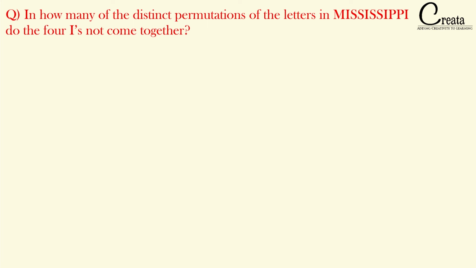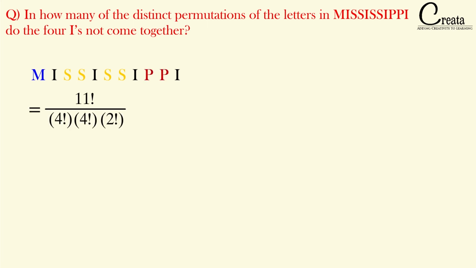So firstly, let's calculate the number of permutations that can be formed using the word Mississippi. It is an 11 letter word and I is repeating 4 times, S is repeating 4 times and P is repeating 2 times. So we got our answer as 11 factorial upon 4 factorial into 4 factorial into 2 factorial. These are the total number of arrangements we can form using the word Mississippi.